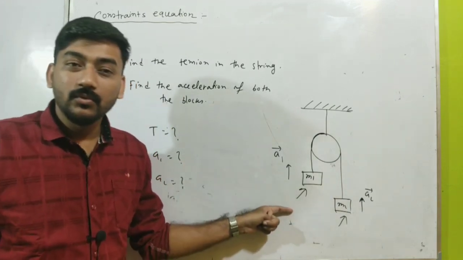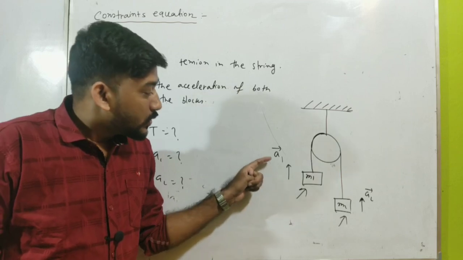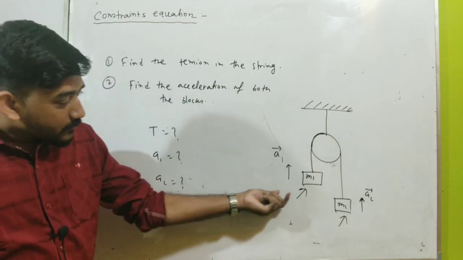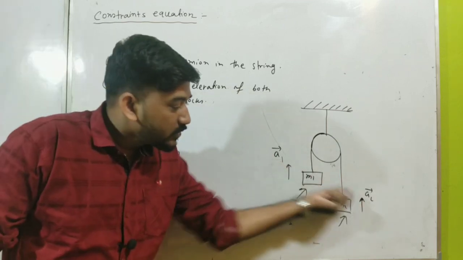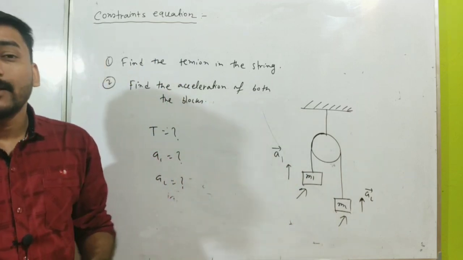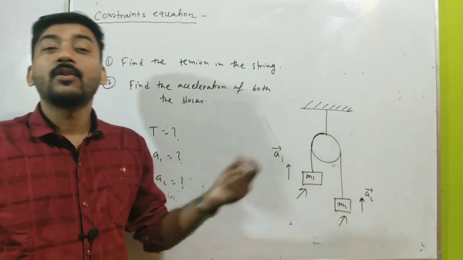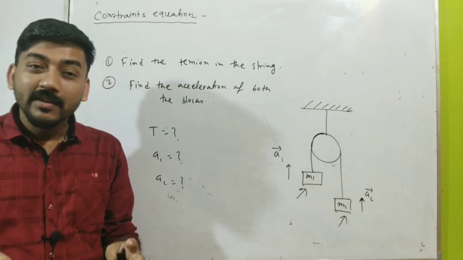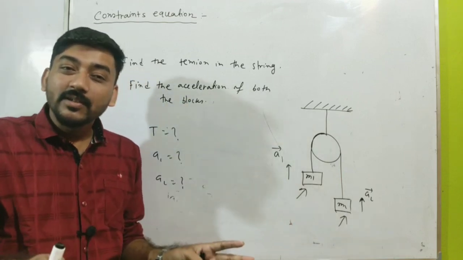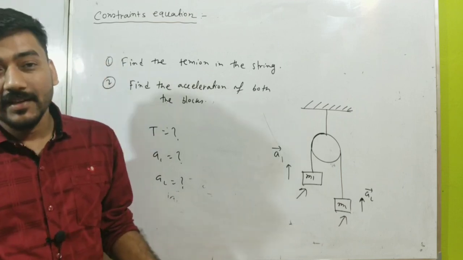So what do we have to do? We have to know the relation between these accelerations also. And from where can we get the relation between these accelerations? Only from the constraint equation. Maybe you can write it in the form of a constraint equation, or maybe you use your prediction. That's a different case.